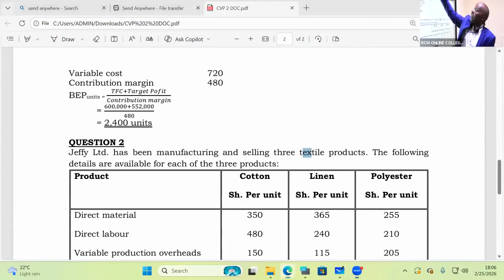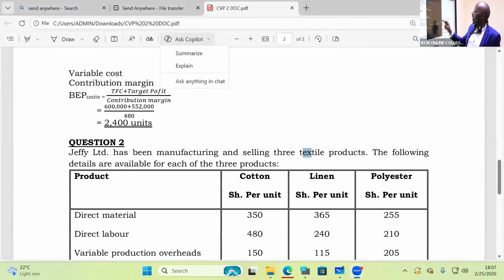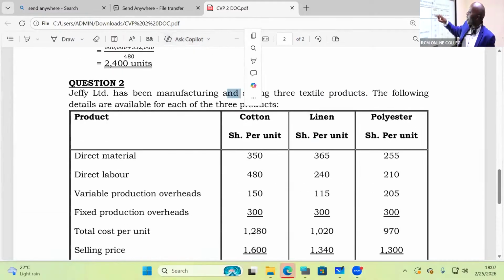Then that takes me straight away to question number 2. The online students, are they able to confirm that this question was done in the last class? Yes. So then, before I introduce the other ROI and residual income and what we call EVA in today's class, let's just finish this concept by looking at question number 2.